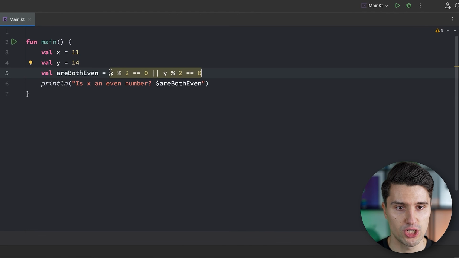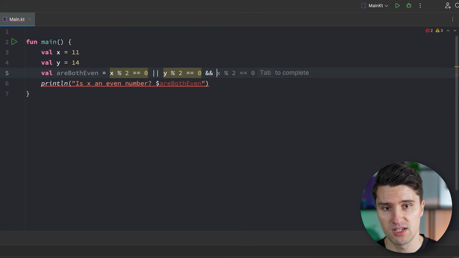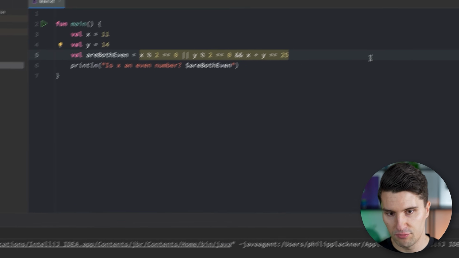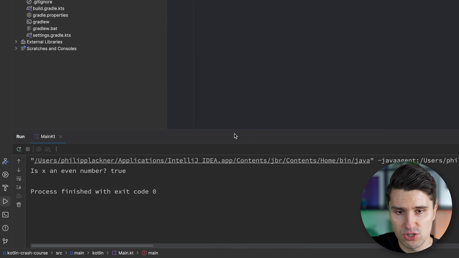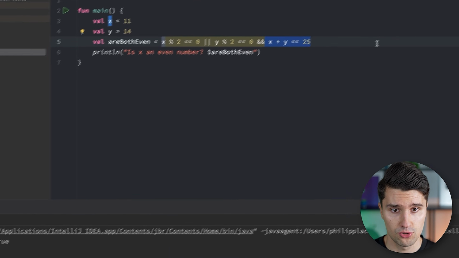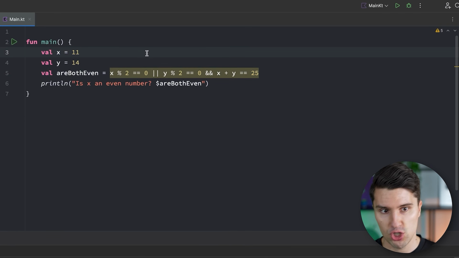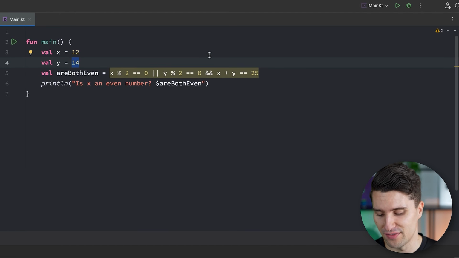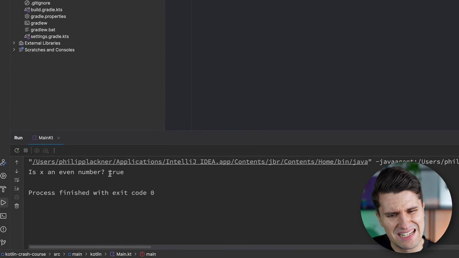But we cannot only chain two of these Boolean conditions here via such a logical operator, but as many as we want. So what's perfectly valid is that we also use an AND afterwards here, and we say something like x plus y is actually the same as 25. If we run this, well, then it will give us true, because this condition is also true. What now happens if we change x to 12? Now 12 plus 14 is not 25 anymore. If you run this, okay, it still gives us true.